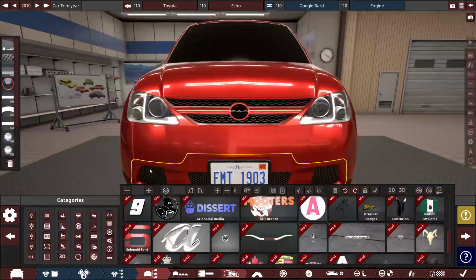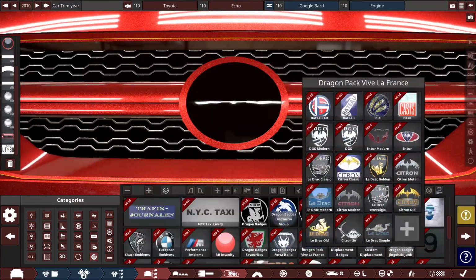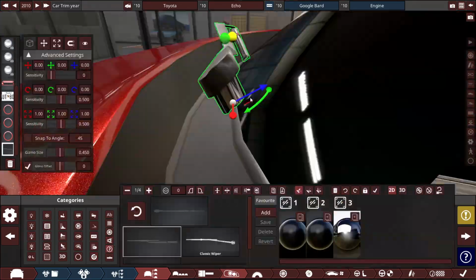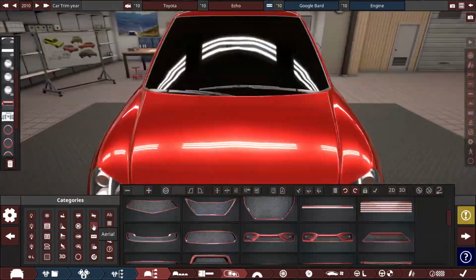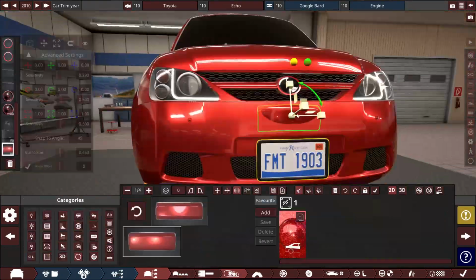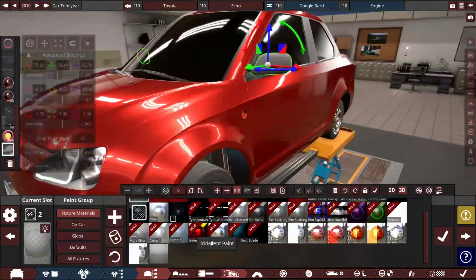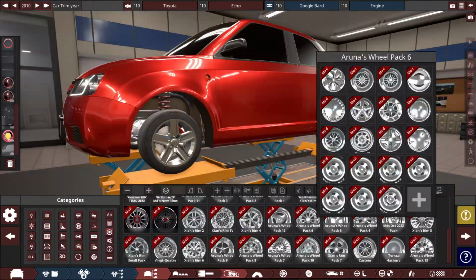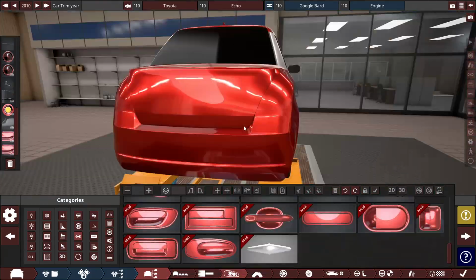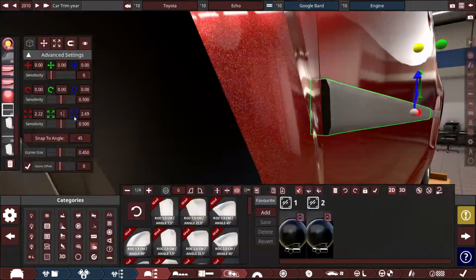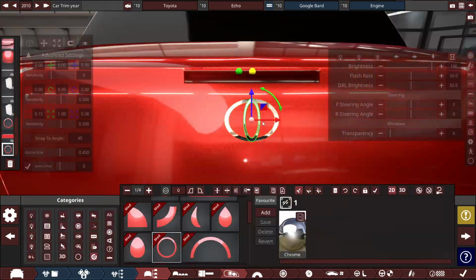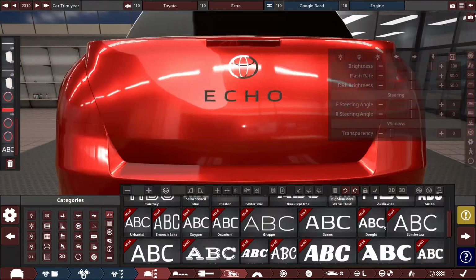I also added a couple of halogen bulbs and turn indicators, along with a large combo grille fixture with a Michigan license plate, seeing that there are a few American license plate mods in the game other than California's. Onto the sides, there's not much. I added some semi-modern door handles and side mirrors. I also included these side indicators indented into the car's body and some plastic side protection strips.